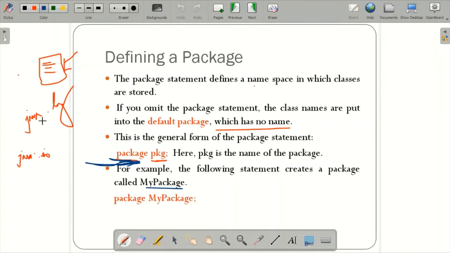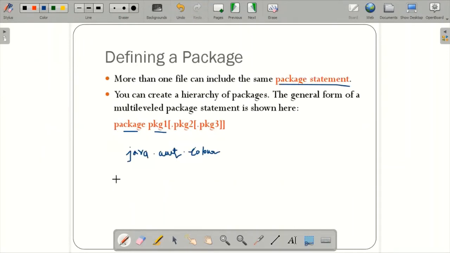Another example is java.sql. All the SQL classes will be stored in that package called java.sql, and wherever you want to import them, you just write import java.sql. If you want all those files, you mention .*, which means it will import everything within java.sql. If you want to specify a file name itself, you can mention, for example, java.sql.InsertTable, something like that. So that is the concept of package, and this is how you create the package: package mypackage, where mypackage is the name of the package.